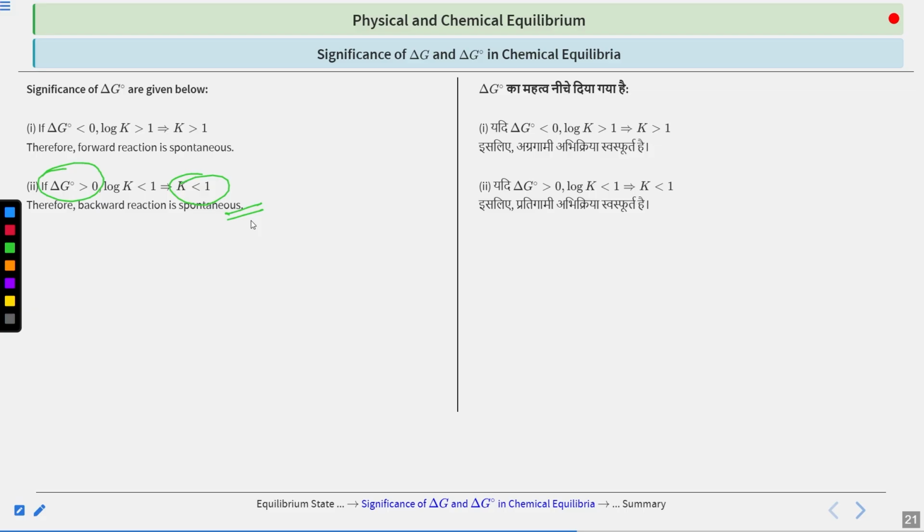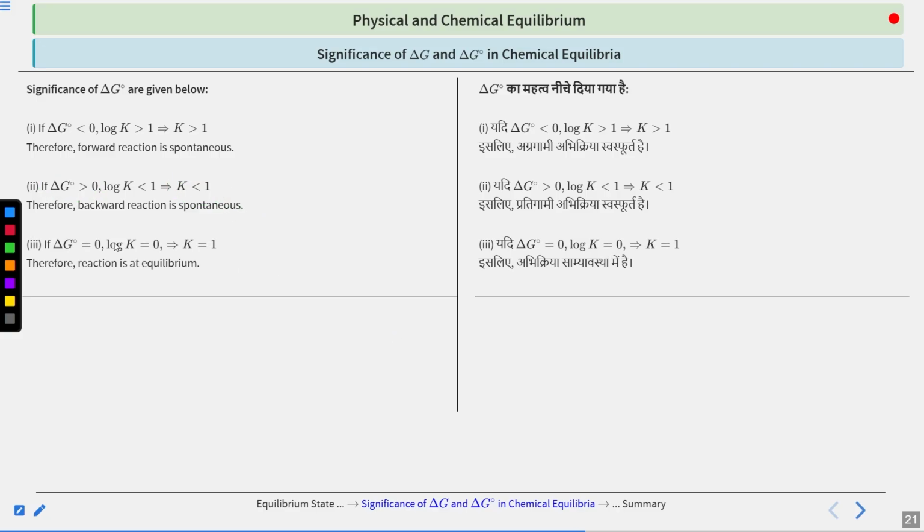Simple. If K is less than 1, then your delta G naught is greater than 0, because delta G naught is equal to minus 2.303 RT log K. And if K is less than 1, then your delta G naught is greater than 0, and the reaction will go in the backward direction or will be non-spontaneous in the forward direction. Similarly, if delta G naught is 0, then log K is also 0, and K is equal to 1, which means the reaction is already at equilibrium. Clear to you? Okay, very simple. Use that equation, put in the values, and you will get your answer.